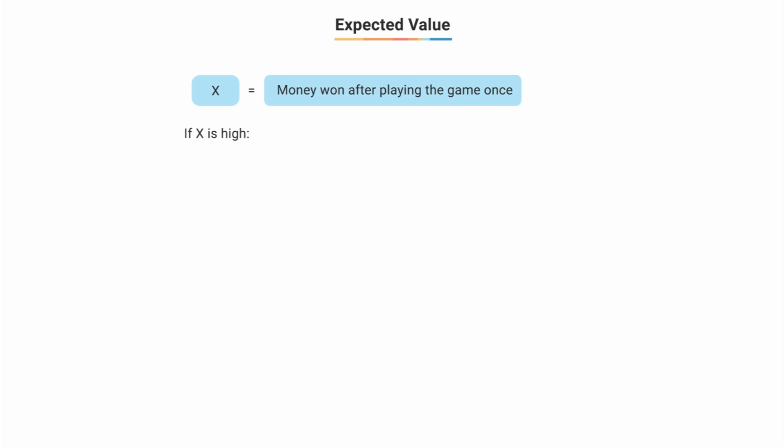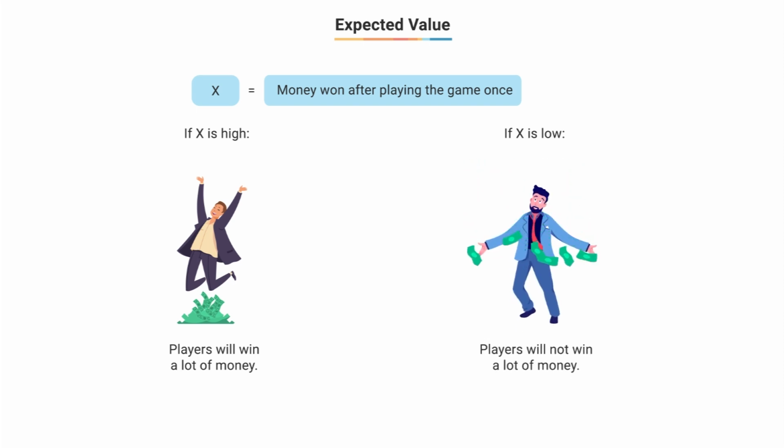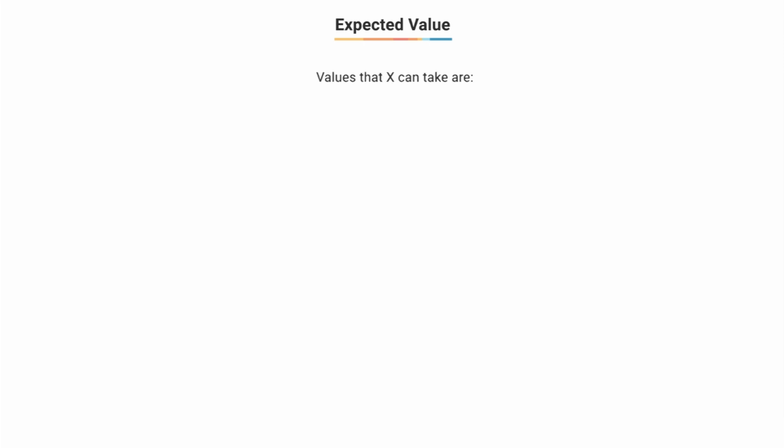So let's define our random variable this way: X equal to money won after playing the game once. This definition of X works well for us if we get a high expected value for it. That would imply that on average players will win a lot of money in our game, which is obviously not a good thing for us. On the other hand, a low expected value here would mean that on average the players don't win a lot of money. So for this new random variable, X can take two values, -10 and +150.